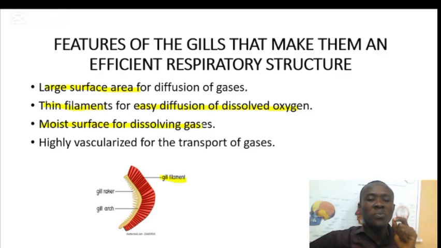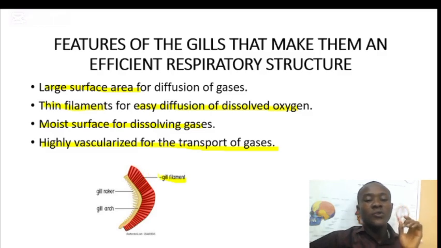If it is not moist, they will not be able to pass through. And it is highly vascularized for transport of gases. So as the oxygen is being dissolved, the blood vessels will take it and transport it to where it is needed, or to where it can be used.